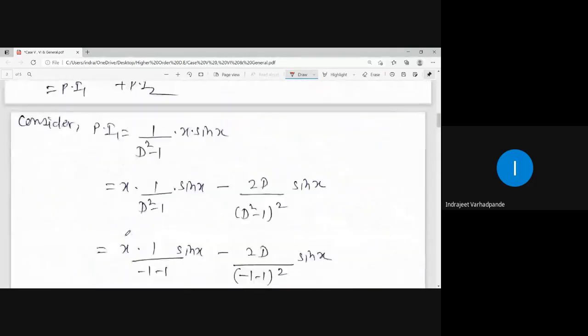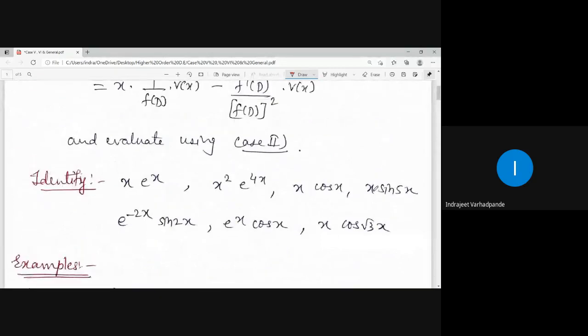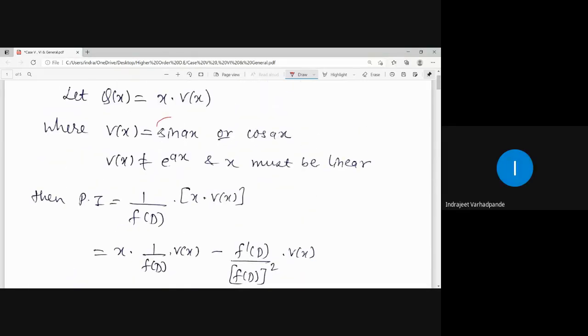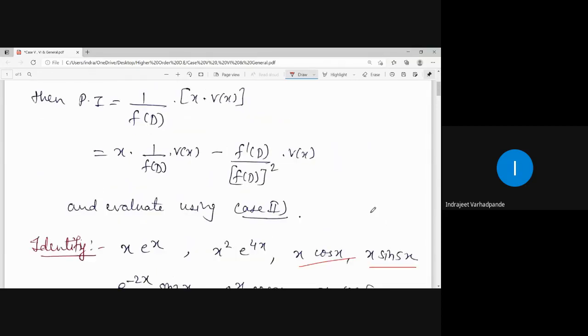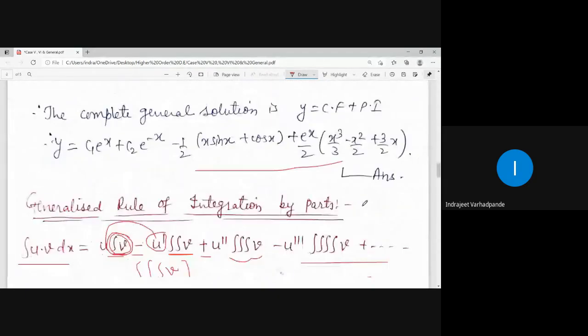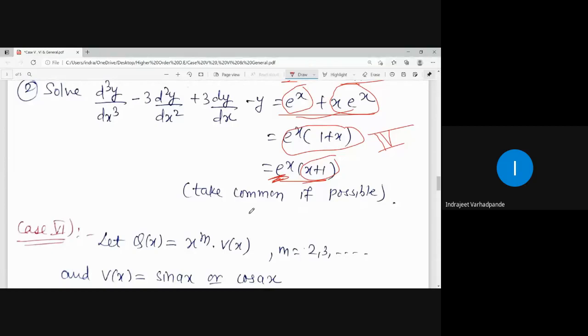When will it be case number 5? When you have x into sin x, x into cos x, x into cos root 3x, because x must be linear and v of x should be either sine or cosine. But in the product, if you have an exponential term with any of the quantities which we have dealt with earlier, then it will be simply case number 4. Is this point clear?